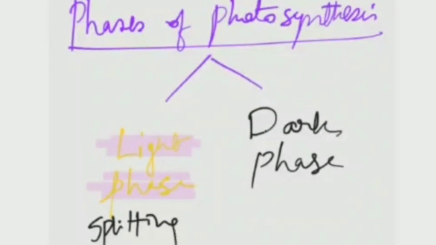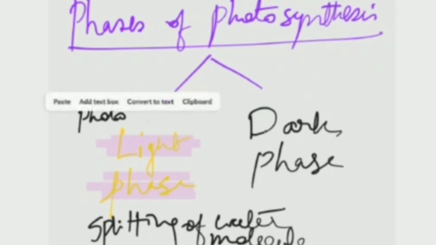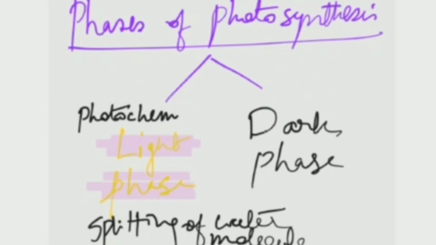So the light phase is the light dependent phase and the dark phase is the light independent phase. So splitting of the water molecule takes place in the light phase. Clear? You can also say that the light phase is a photochemical phase. Okay, photochemical phase is the light phase, while the dark phase is a biochemical phase, where different types of enzymatic pathways are required, enzymes are required in this phase. So remember these 3 points, or whatever I discussed about the phases of photosynthesis.